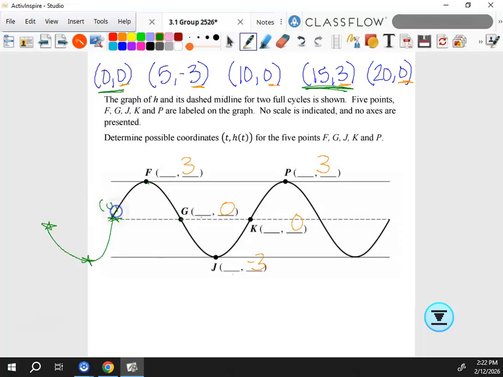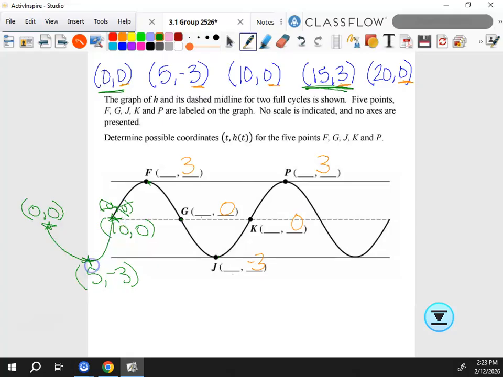So if I put 0, 0, 5, negative 3 still can't go here. Can 5, negative 3 go here? No, so I don't like 0, 0 there either. So over here, I can put 5, negative 3, right? And I can make this 0, 0. And then what would this one be? Something 0, right? 10, 0.